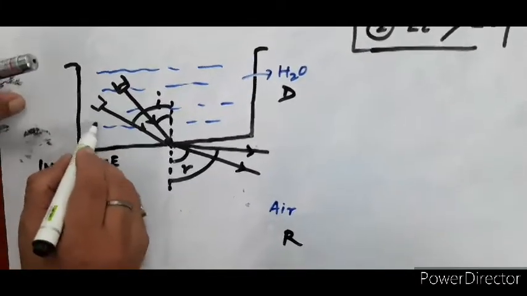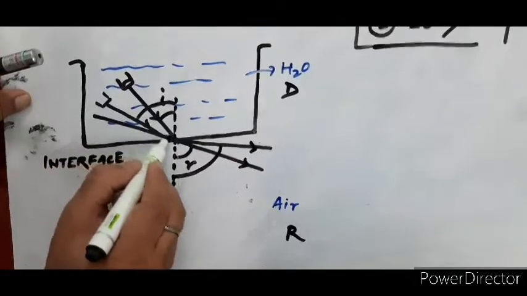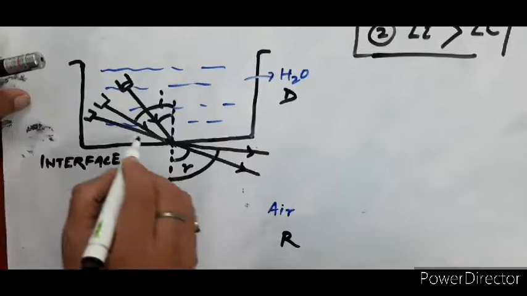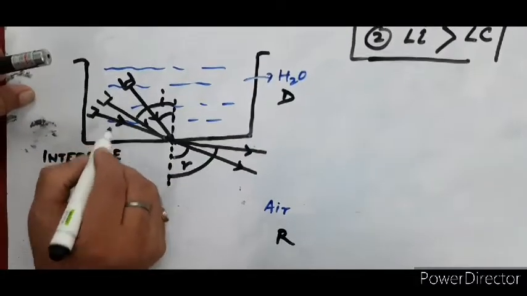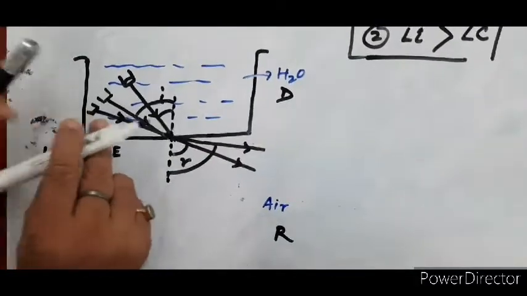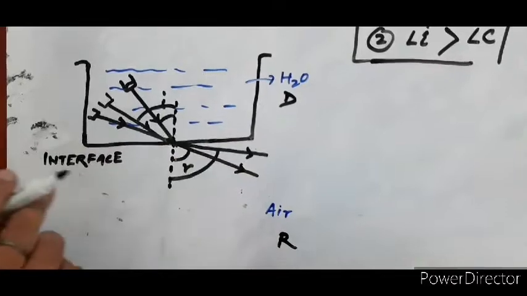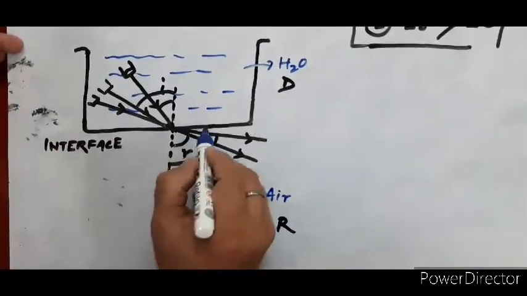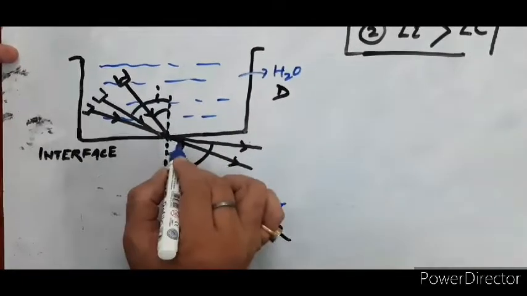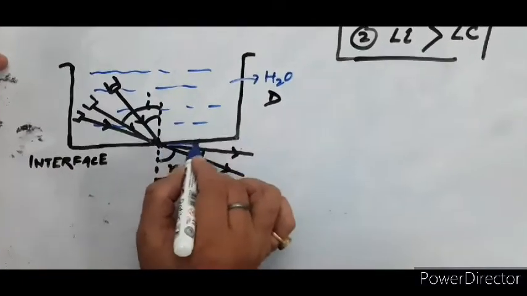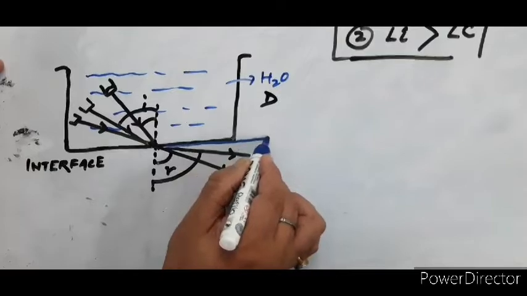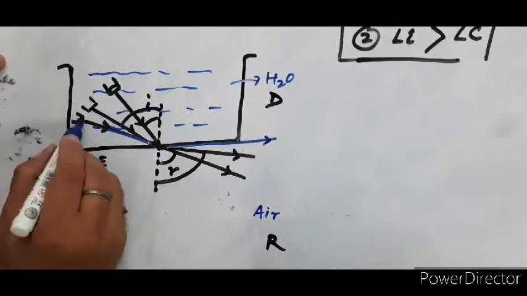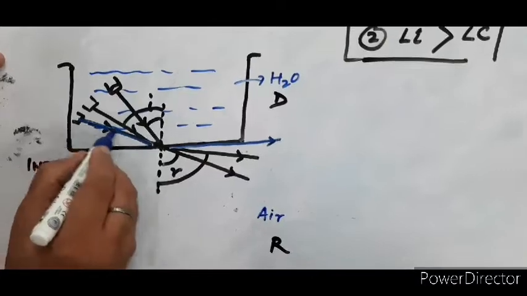At a particular angle of incidence, say for example at this particular juncture, what happens? The ray of light grazes the interface. Say the ray of light comes here, at a particular angle of incidence.